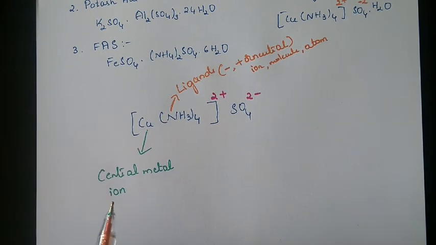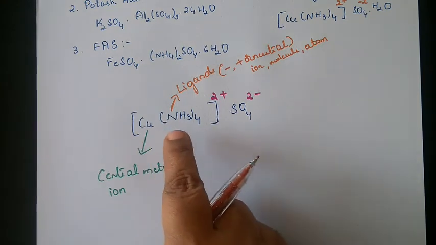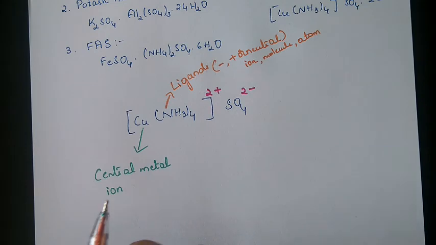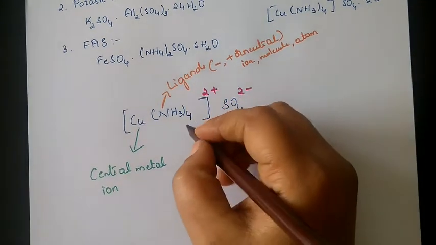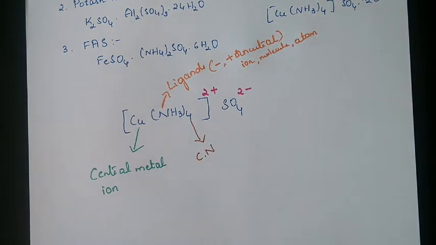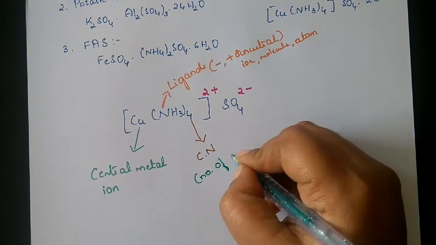If it donates a pair of electrons to the central metal atom and forms a bond with it, then that ion, molecule or atom is called a ligand. So what does this 4 indicate? It indicates the coordination number. What is coordination number? Coordination number is the number of coordinate bonds.